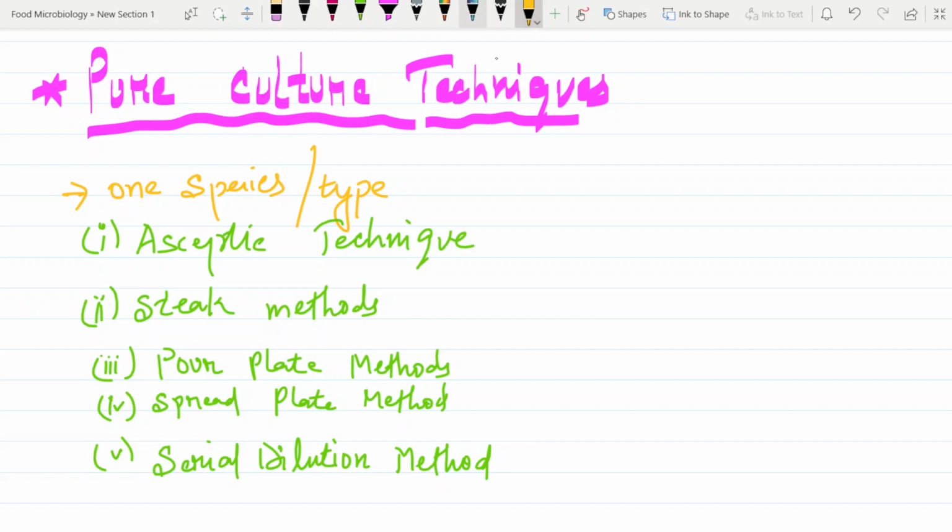I just want to add something here about aseptic technique. What are the main objectives of aseptic technique? To be very specific, there are two objectives.